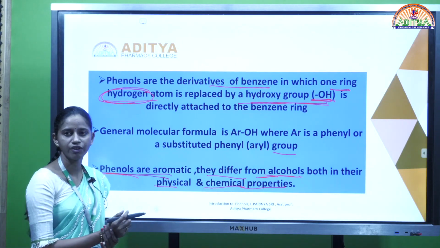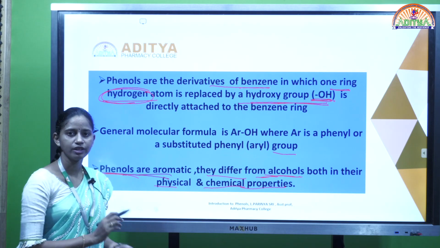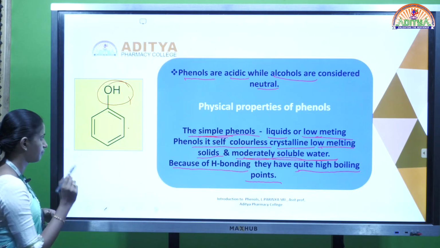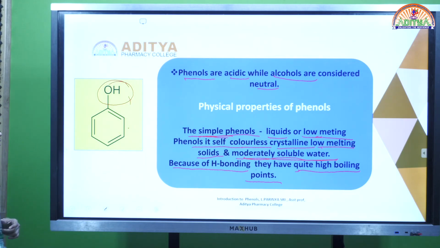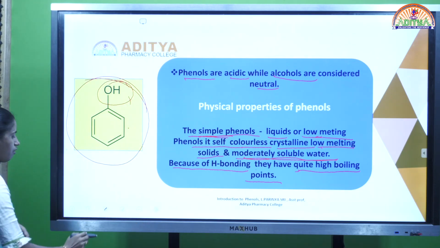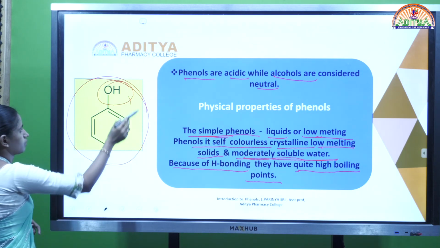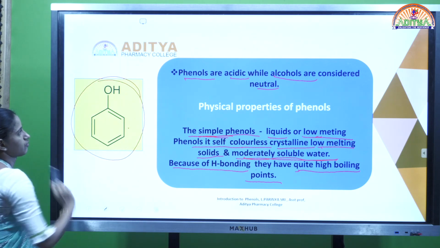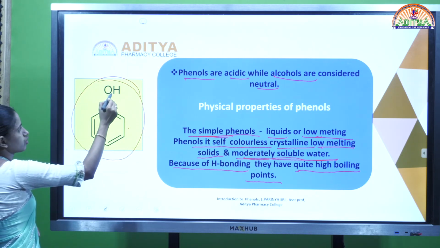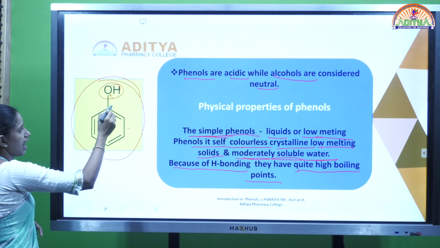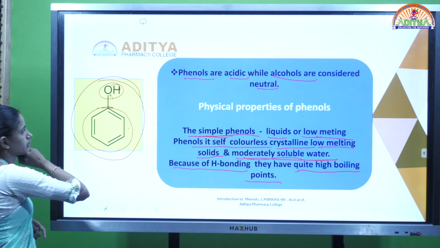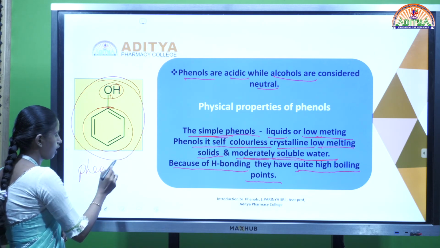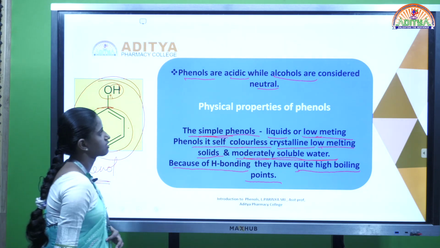And phenols differ from alcohols in their physical and chemical properties. This is the structure of phenol: one hydrogen atom is replaced by the hydroxy group on the benzene ring, and this is called phenol.